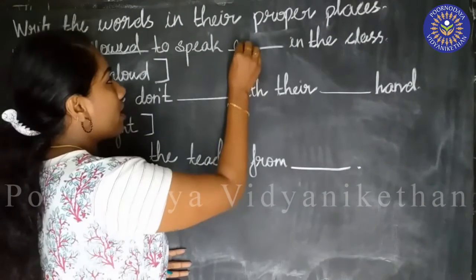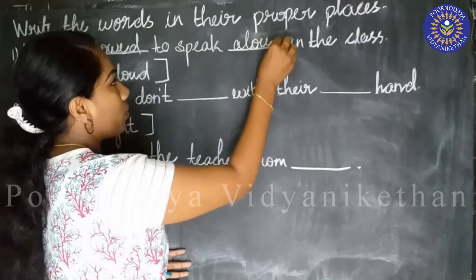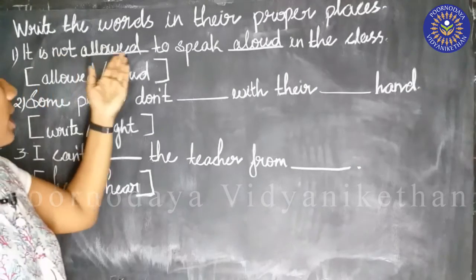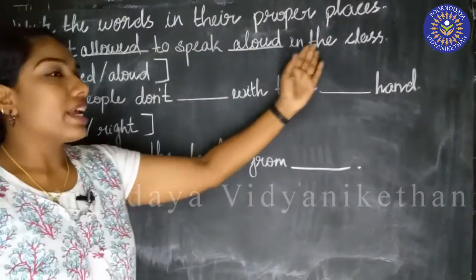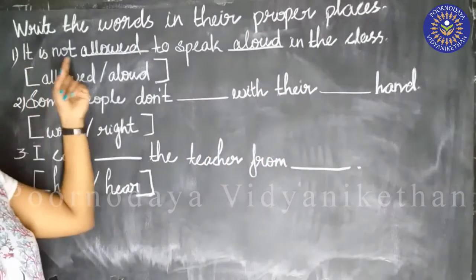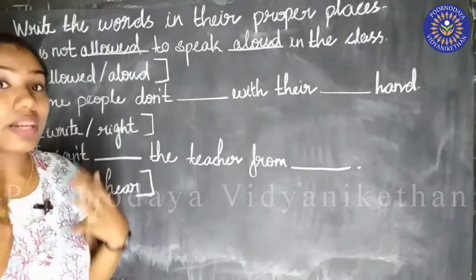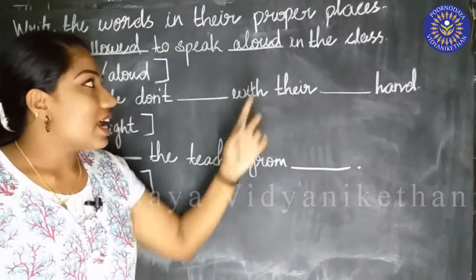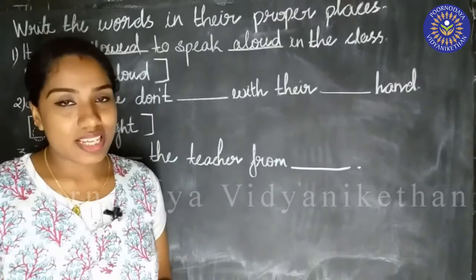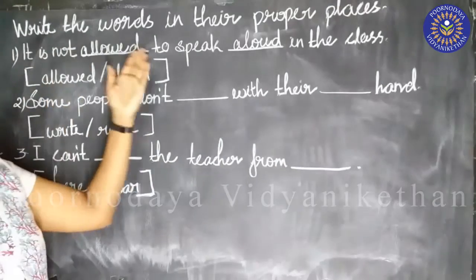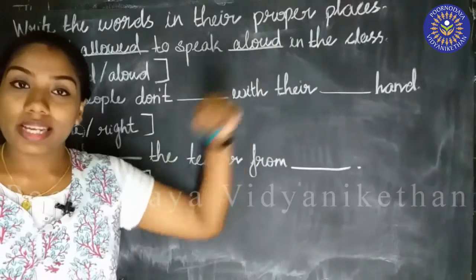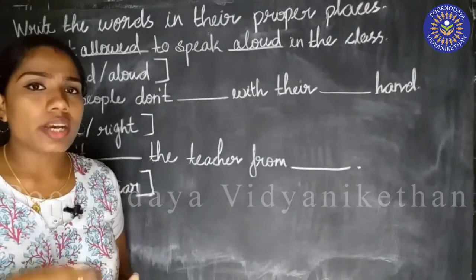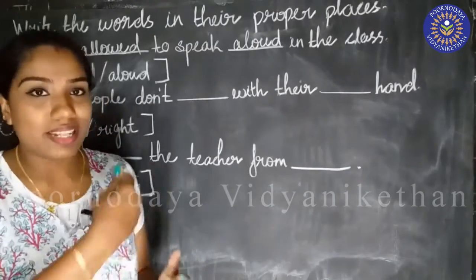So we can write here ALOUD. So what is the meaning of the sentence? It is not allowed to speak aloud in the class. That means it is not permitted. We are not given permission to speak aloud, to speak loudly in the class. Did you understand? So it is not allowed to speak aloud in the class.